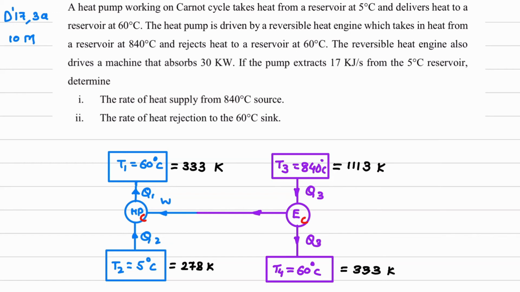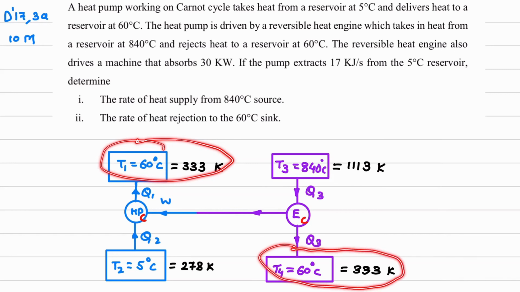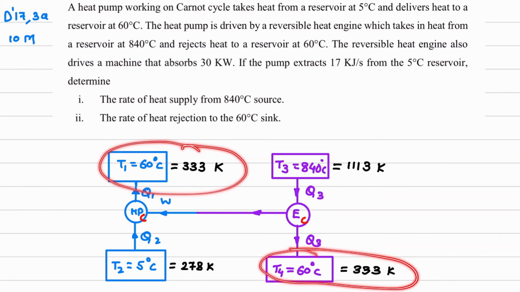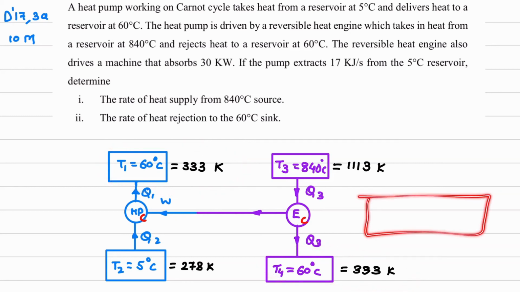Now please make a note that if you observe, T1 reservoir is 60 degrees, T4 reservoir is also 60 degrees. If you see this type of numerical in certain textbooks, it might happen that the diagram there will be different. They will keep a single reservoir of 60 degrees Celsius and they will accordingly adjust the diagram. So if you are seeing the textbook, don't get confused. Just understand the concept that here we are showing two different reservoirs of 60. In a textbook, it might happen that the bottom reservoir is, for example, 60 degrees, and for the heat pump, the top reservoir might be 5 degrees Celsius. So arrows in that case will change.